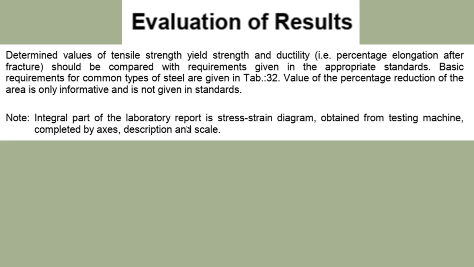Everything you will get as computer generated results. Based on the stress strain curve you should know the maximum strength, and theoretically also you can calculate and check the result.